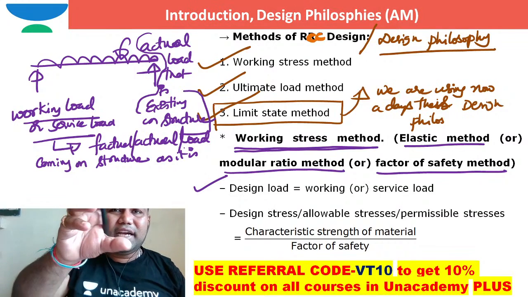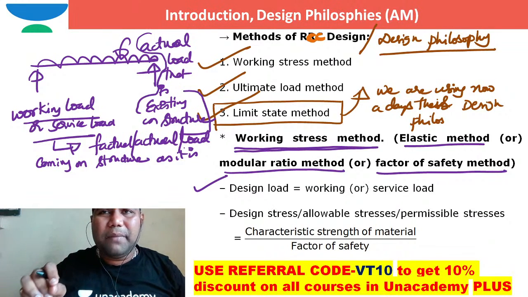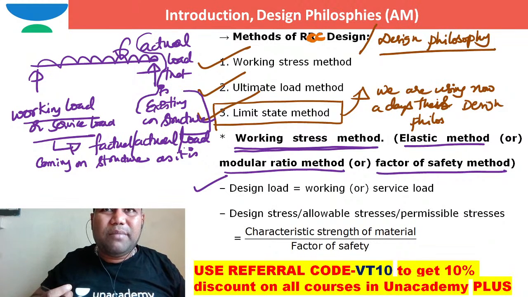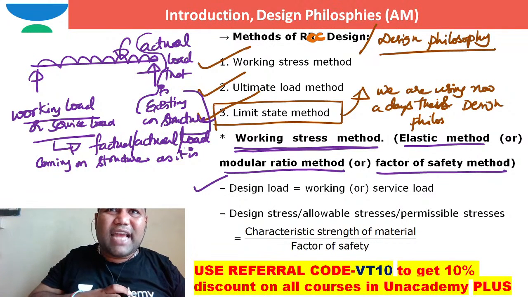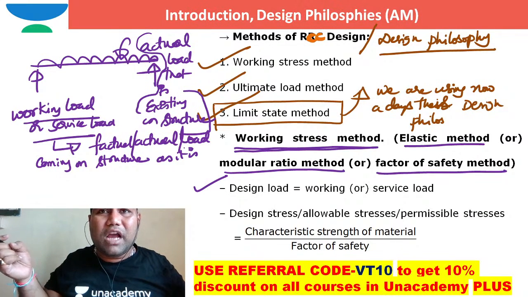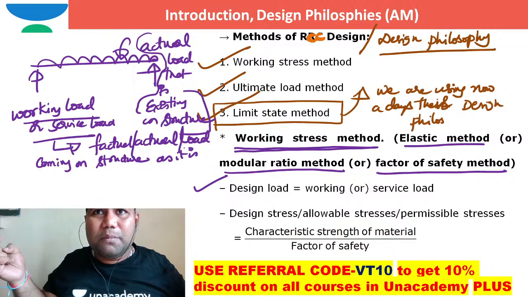So we will take the design load as 100 kilonewton per meter only. We will not exaggerate that load. Generally, in case of limit state method, we will exaggerate the load that is coming on the structure, because future extra loads may come into picture, or heavy loads may also come into picture, or uncertainty in loads is possible.